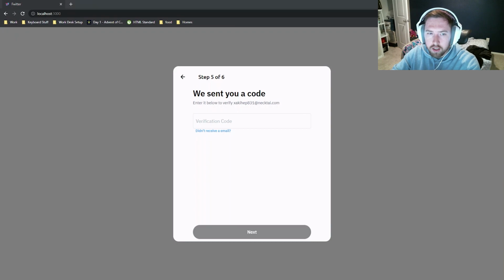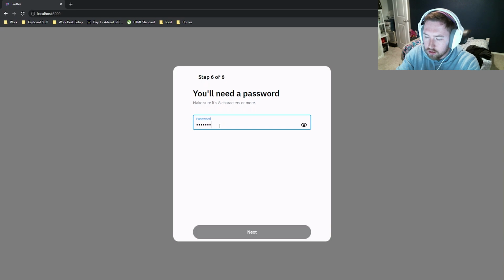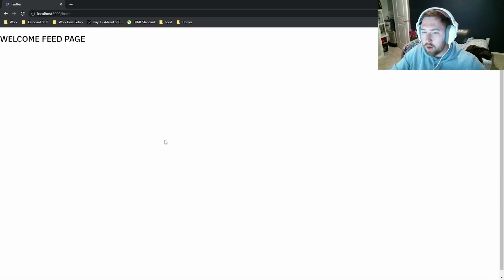Took a little bit of time there. Sometimes it takes a second. It's fine. Go ahead and wait for the email. Here's our code. I think there's supposed to be an error to this, but I'm not that concerned about it not working just because of the fact that look at all the space. Next, make a password. And we can hit this, see the password, hit next, and now we're at the feed page.